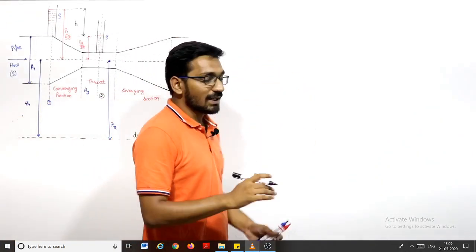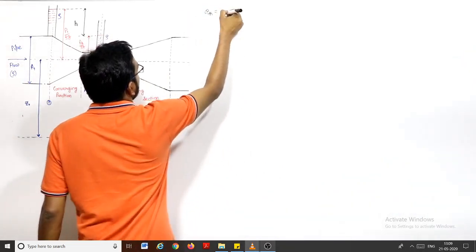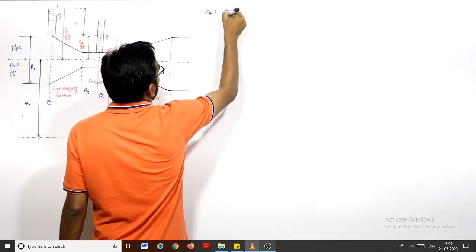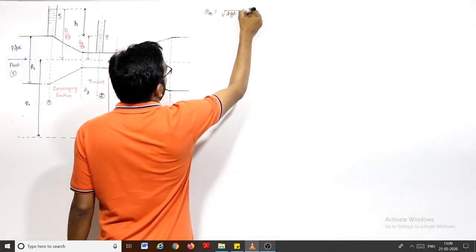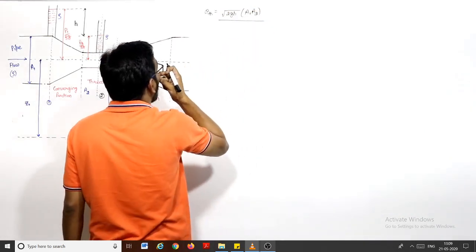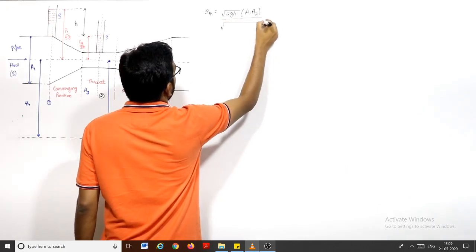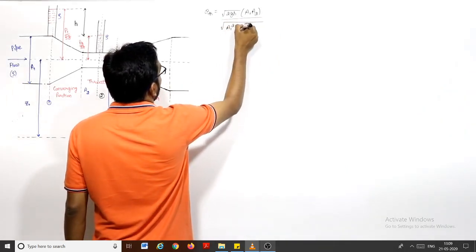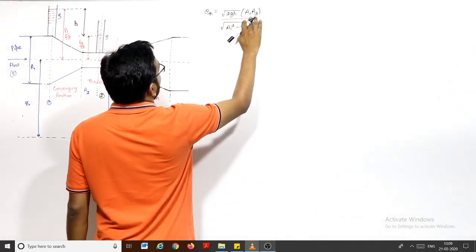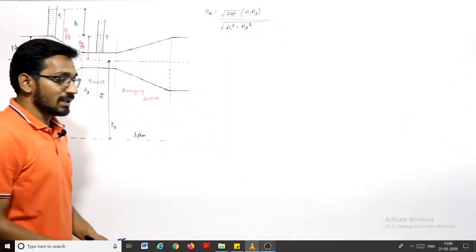So we calculated that the theoretical discharge for the venturimeter will be equal to under root 2GH into A1 A2 divided by under root of A1 square minus A2 square, right? So this is the theoretical discharge. We already derived the equation for this.